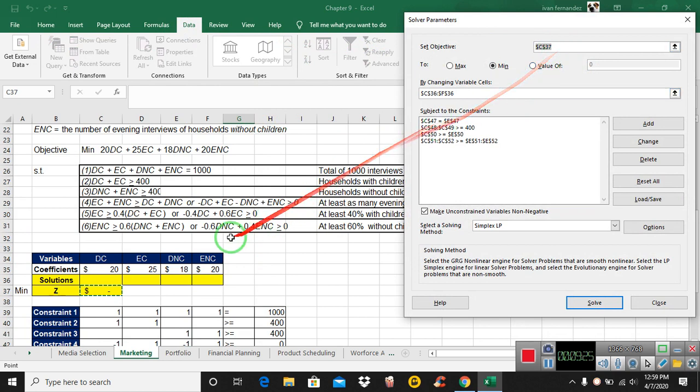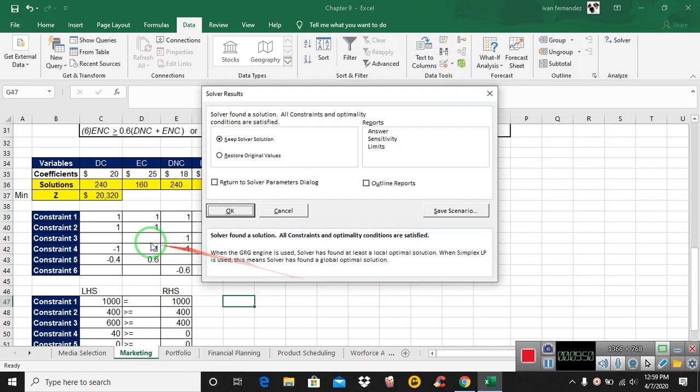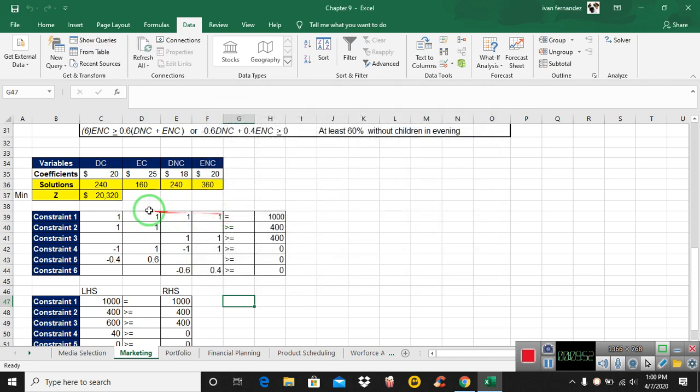So set the objective. Our objective is right here in C37, and we're going to minimize by changing these variables right here, and then I enter my constraints. 1, 2, 3, 4. Simplex. Okay, looks good. Make sure to remember the non-negativity. Simplex. Solve. Okay. And that's your solution.